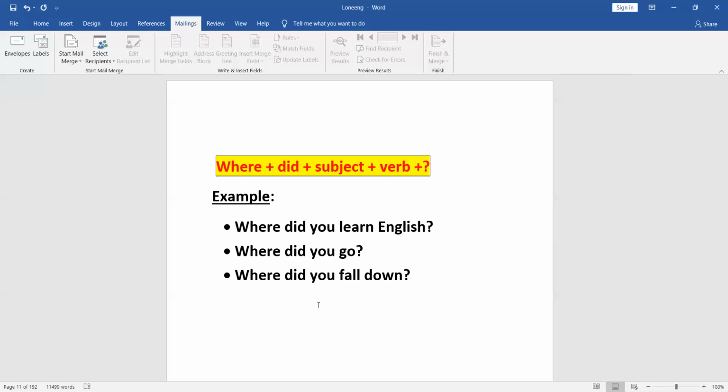The next one is, where did you fall down? Someone had fallen down, got hurt, and they were curious to know which place. Why? Because if you want to treat the wound, then you need to know which place. Maybe it's glass pieces or it's just on the road. If it's just on the road, a normal slip and fall, then that's okay. But if it's a place where there are glass pieces around, we need to very carefully disinfect the wound. So they want to know which place exactly this person fell and got hurt.